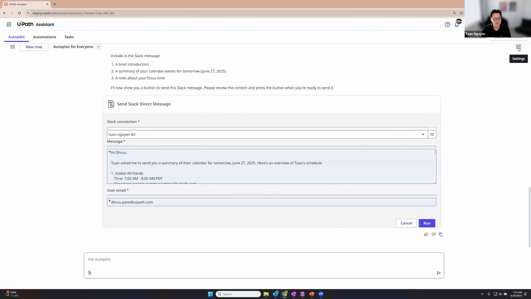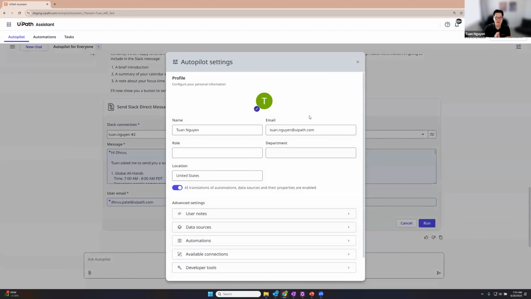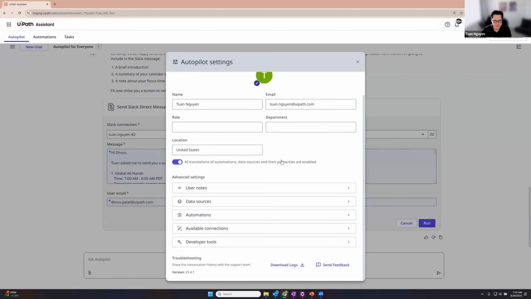Here we have our settings menu. So you saw in the other tenant that I walked through, populate the profile information that actually goes here. So if at any point you want to change that information, you can definitely do so. It will then reroute that information to Autopilot for Everyone in your very next message.